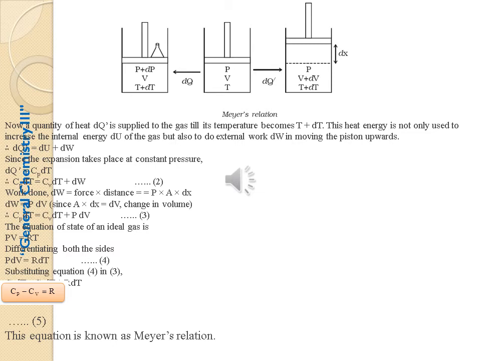Since the expansion takes place at constant pressure, dQ dash is equal to Cp dT. Cp dT is equal to Cv dT plus dW. Work done dW is equal to force into distance, which is P into A into dx. dW is equal to P dV, since A into dx is equal to dV, the change in volume. Cp dT equals Cv dT plus P dV. The equation of state of an ideal gas is PV equals RT. Differentiating both sides, P dV is equal to R dT. So Cp minus Cv is equal to R. This is Mayer's relation.